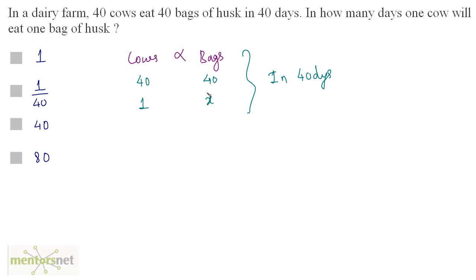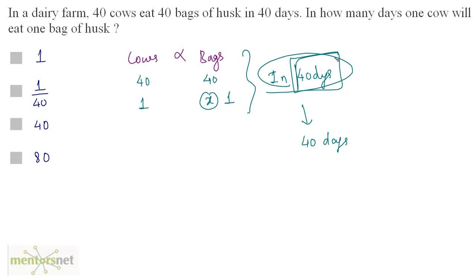Well, this will turn out to be 1, right? Because the upper terms are the same. We have 40 cows, 40 bags. So one cow will require 1 bag. So one cow, 1 bag in 40 days. So the answer should be 40 days, isn't it? One cow requires 1 bag in 40 days. So that's our answer, option C.